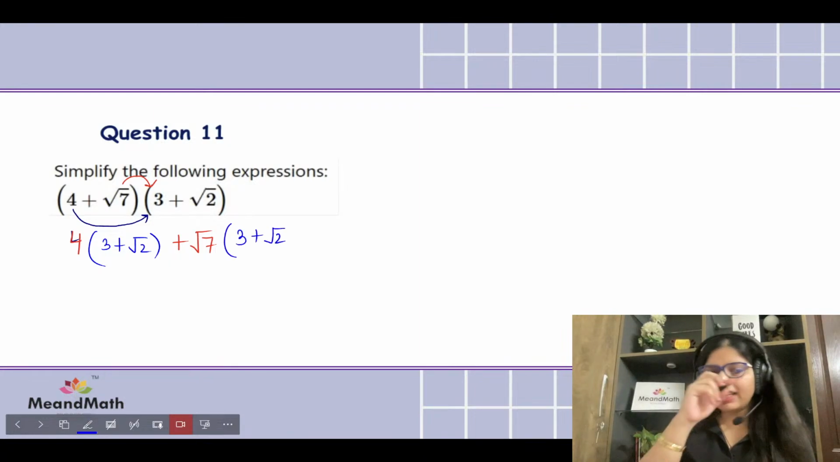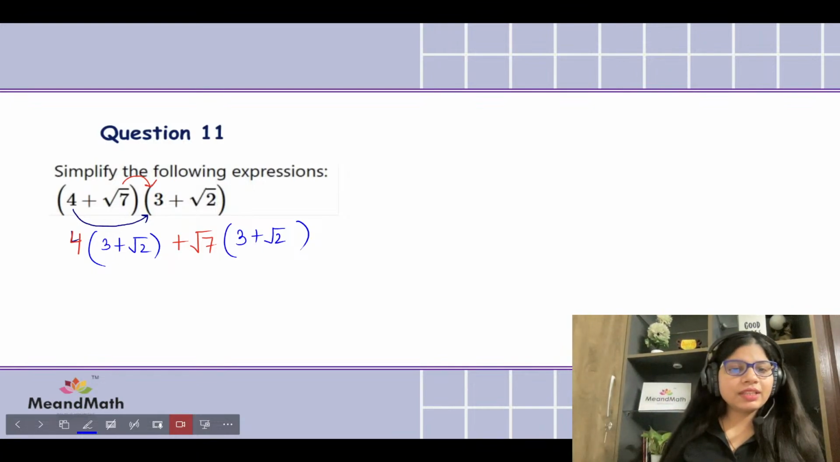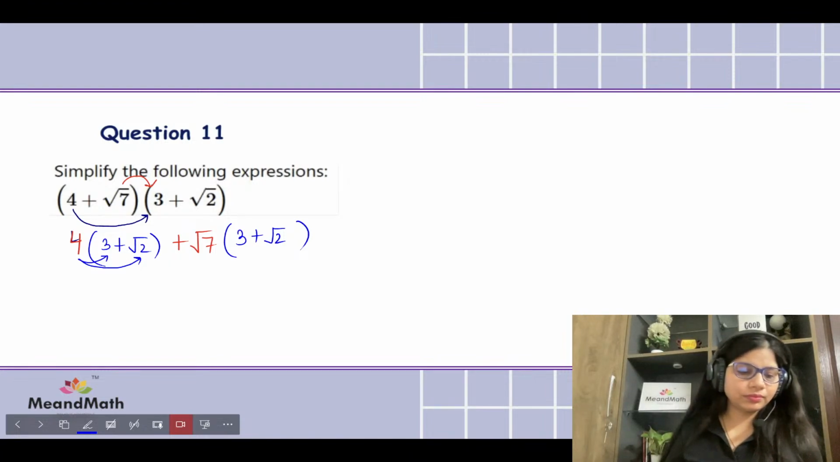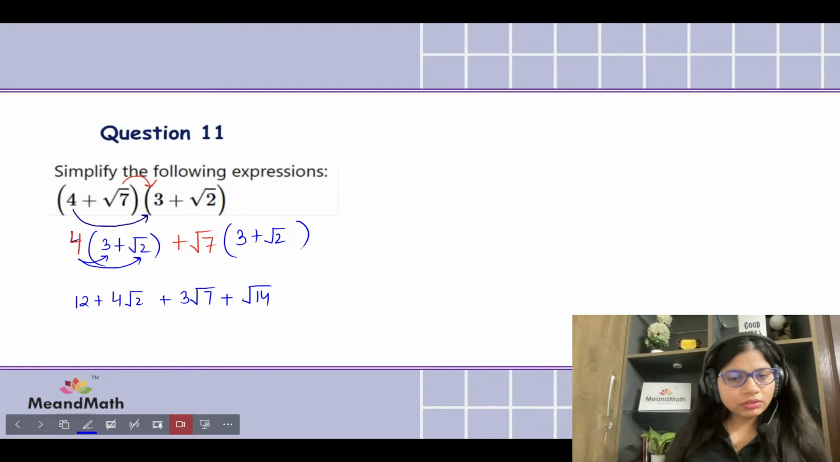Now it's not 2 bracket expansion, it's single bracket expansion. So we will multiply 4 by 3, we will multiply 4 by root 2, and what are we getting, kids? Tell me quickly, what are we getting? We're going to be getting 12 plus 4 root 2, and there we're going to be getting 3 root 7 plus square root of 14. Can we simplify it more? I don't think so. So this will be our final answer.